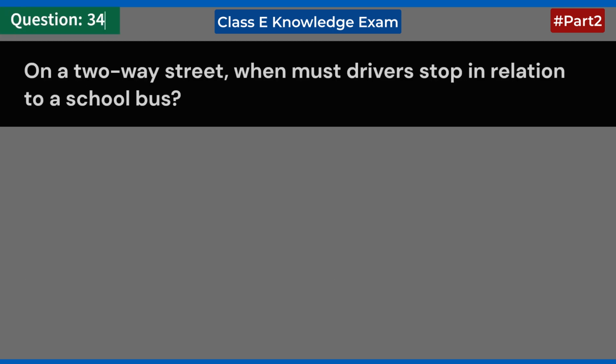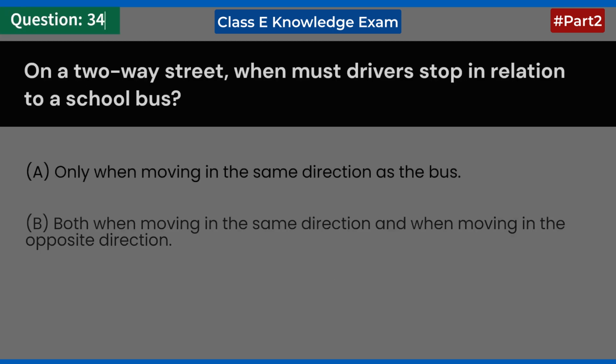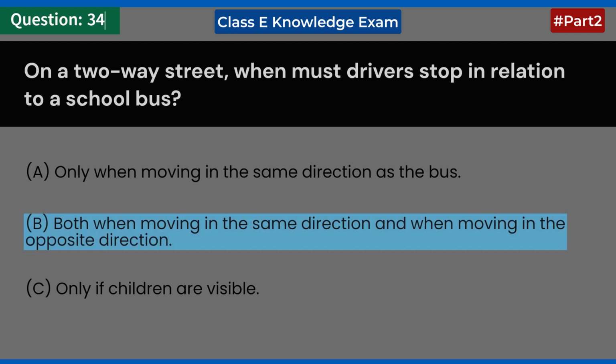On a 2-way street, when must drivers stop in relation to a school bus? A. Only when moving in the same direction as the bus. B. Both when moving in the same direction and when moving in the opposite direction. C. Only if children are visible. Answer B. Both when moving in the same direction and when moving in the opposite direction.